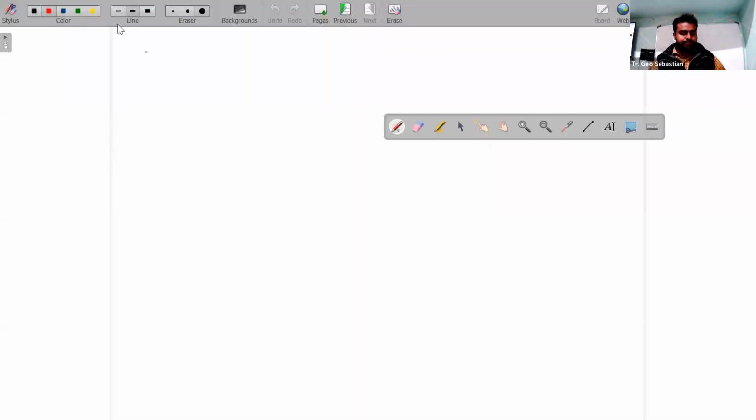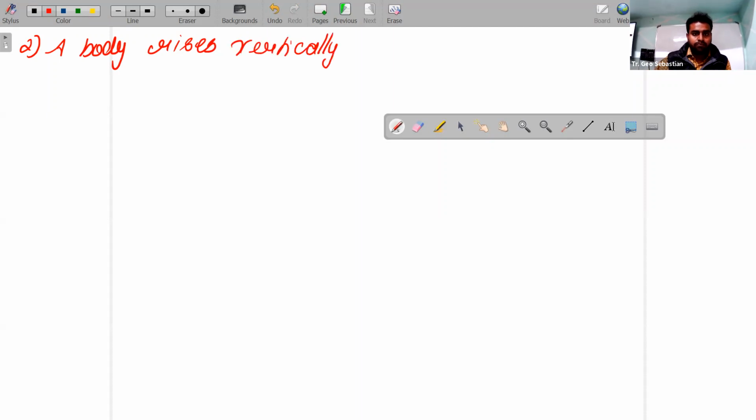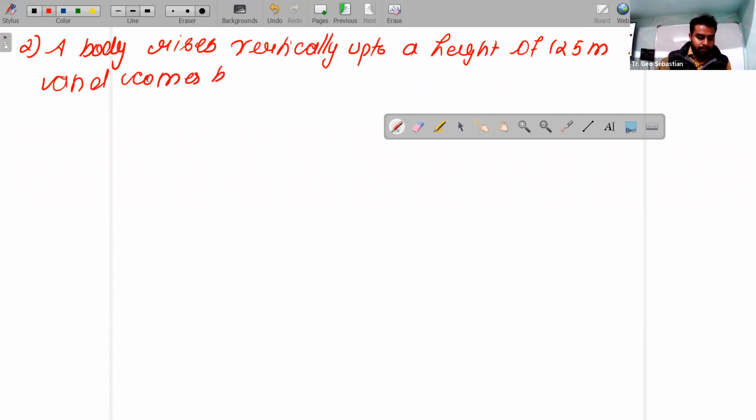Now another numerical they can ask. Just write the question. A body rises vertically up to a height of 125 meters in 5 seconds and comes back at the point of projection.